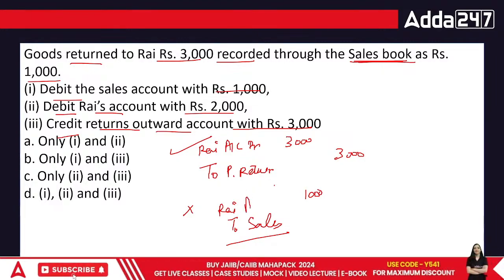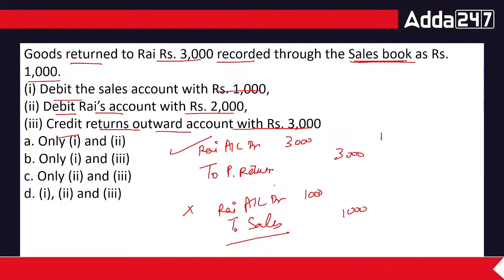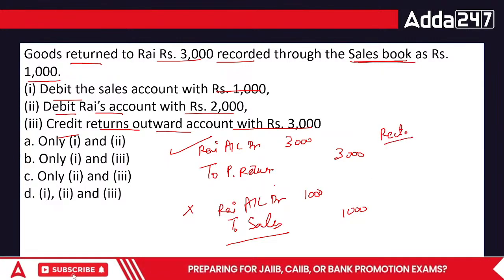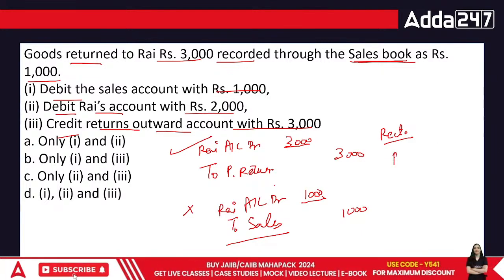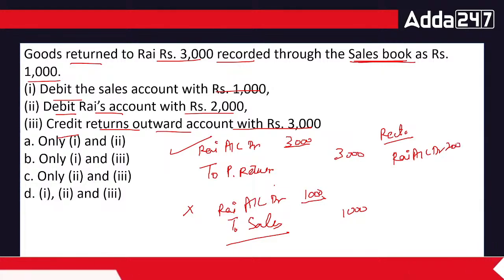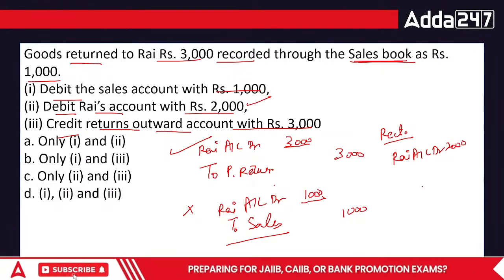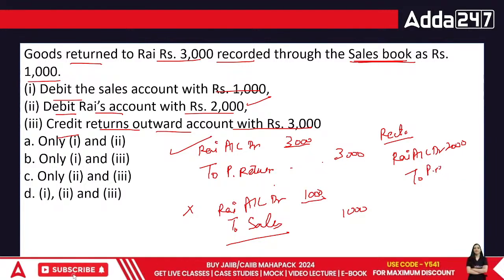Now the correct entry is written, the wrong entry is written, but for rectification the problem arises as Rai is undercast. So I have to debit Rai for 2000. So this part is correct. Then this purchase return has to be created, return outward.